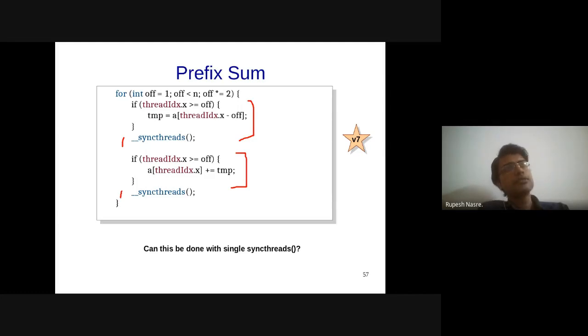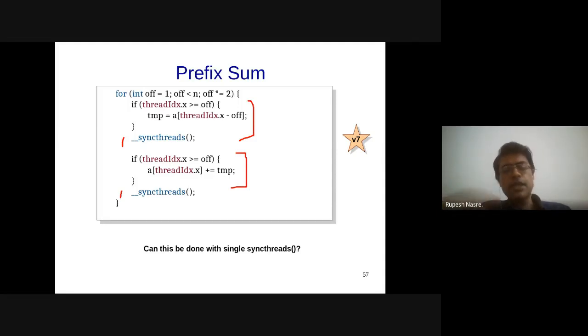Let's compare this, since this point has been brought out, with what happens in the sequential setting. When I'm doing a sequential scan, the prefix sum is called a scan. I'm just doing one pass over the array, holding the cumulative sum. Therefore, the number of additions is work efficient, in the sense that I'm just doing n minus 1 additions of these n numbers, whereas the code that we have is not work efficient.